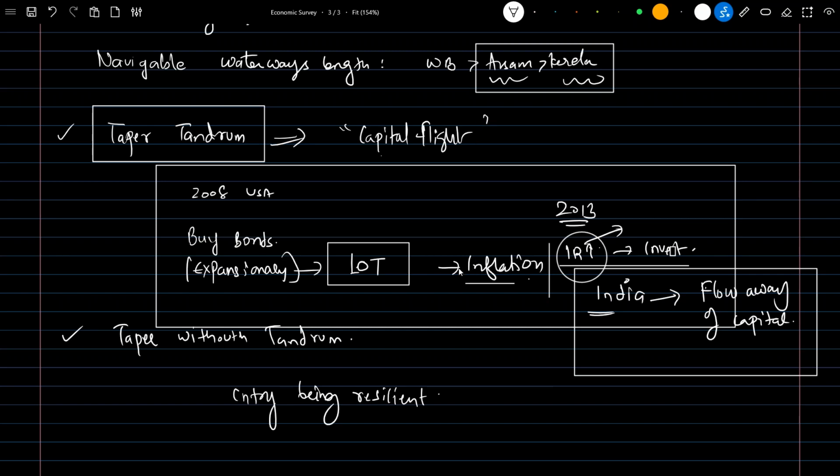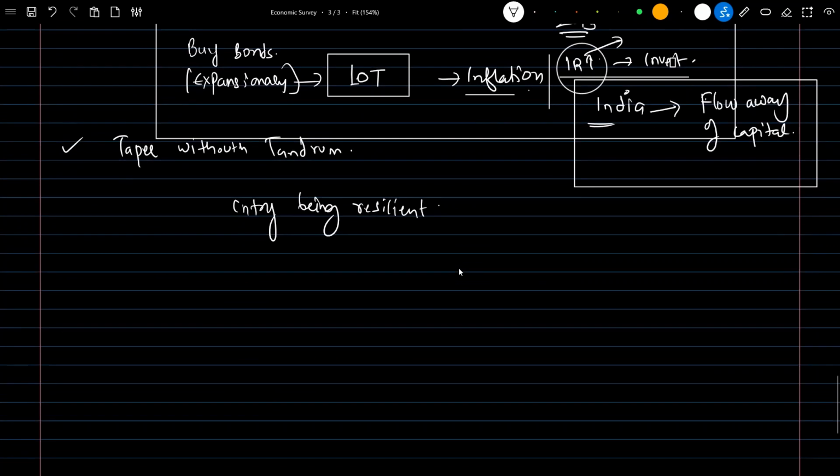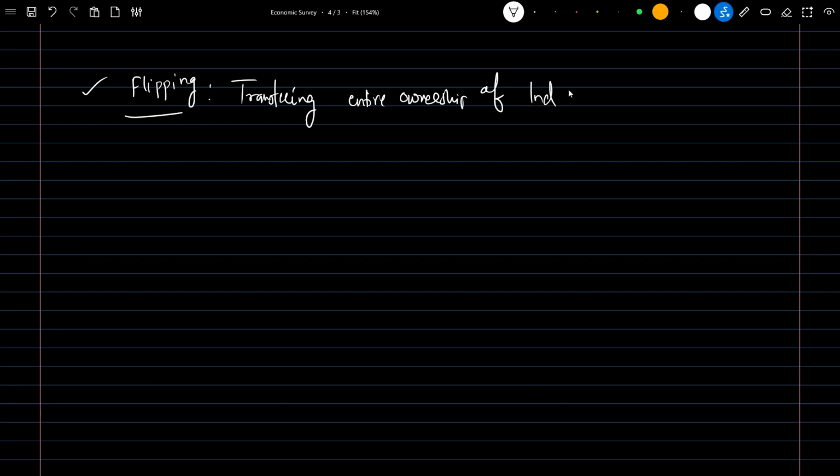So the next important concept is flipping. What does flipping mean? It is just a keyword. It means transferring the entire ownership of an Indian company to some foreign entity. If we are transferring 100 percent of the holding of this Indian company to the foreign entity, it is called simply flipping. So just remembering this keyword is sufficient.